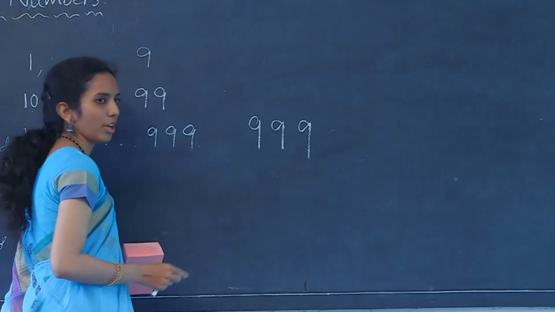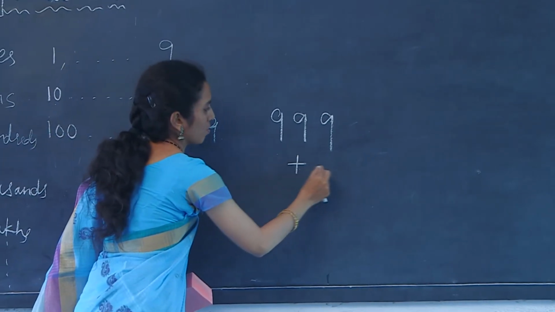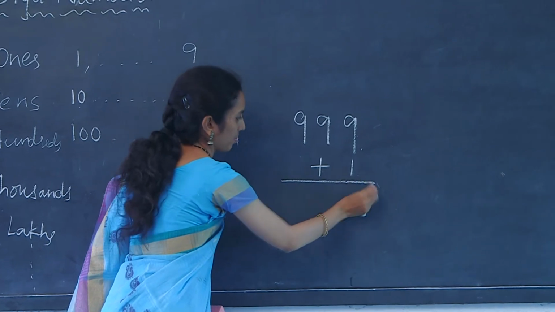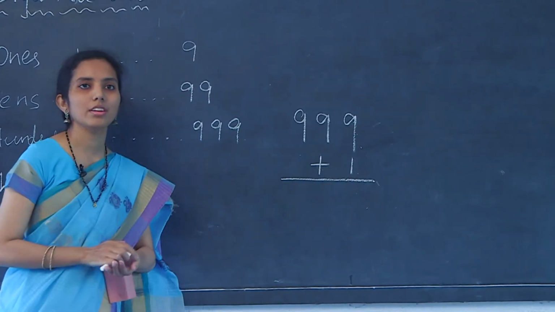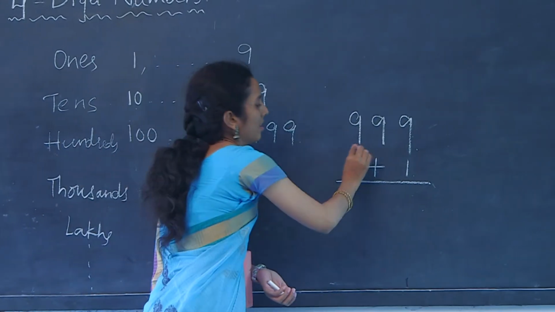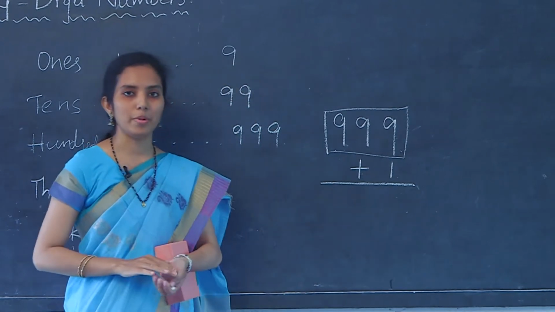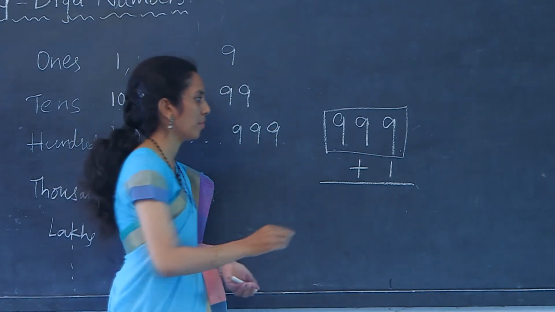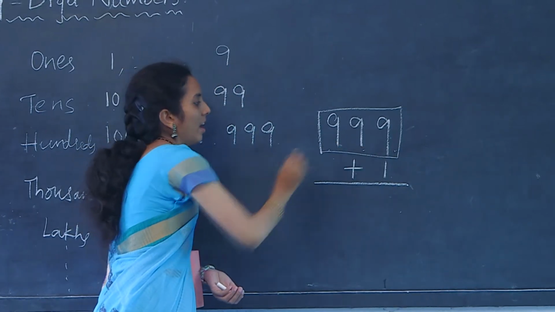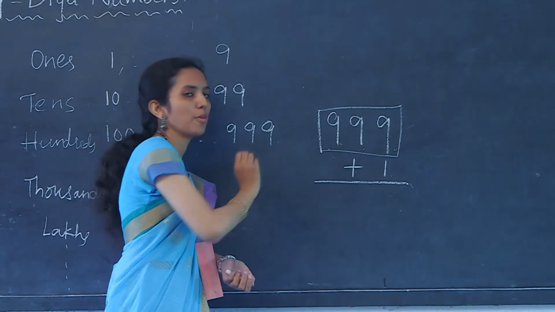999. According to the rule, the addition should be done from the extreme right. So, we place 1 here, exactly under the ones place. And I have a small question here. There are similar digits in this number. For example, in ones place it is 9, in tens place it is 9, and in the third place, in hundreds place, the digit is the same 9.